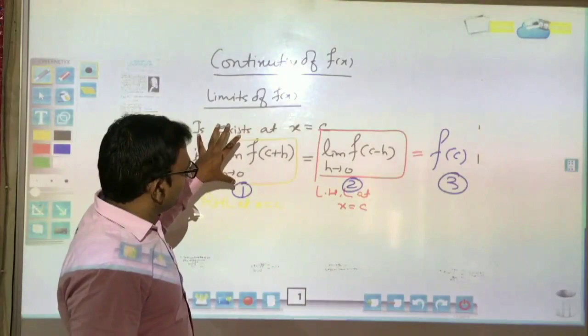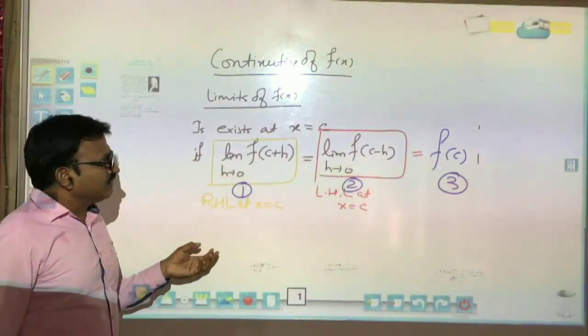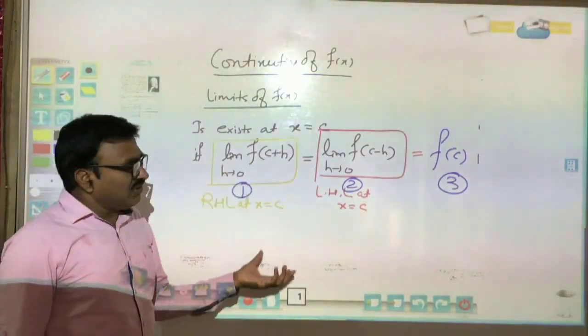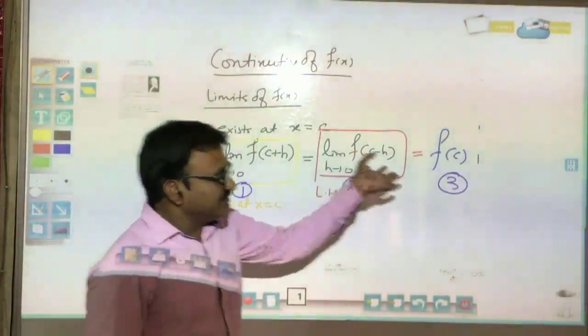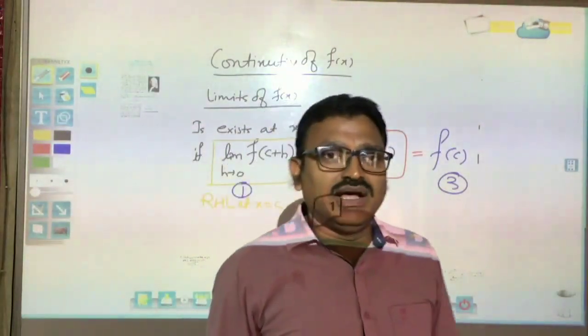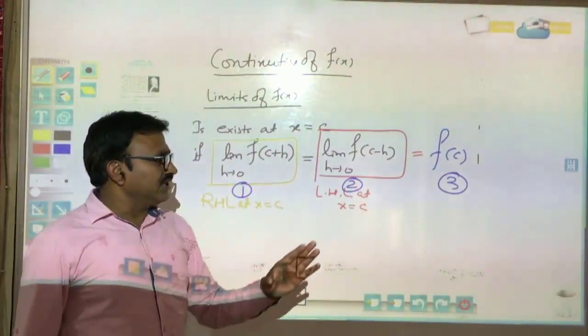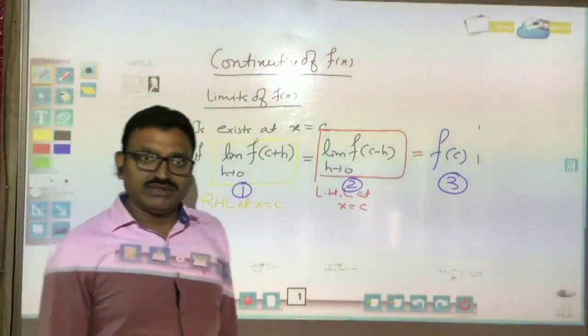So you have to write these three steps. To solve any problem of continuity, you should make 3 columns: first, right hand limit, left hand limit, and the value of the function directly. And if these 3 things are all equal to each other, then and only then the function will be continuous at point C.